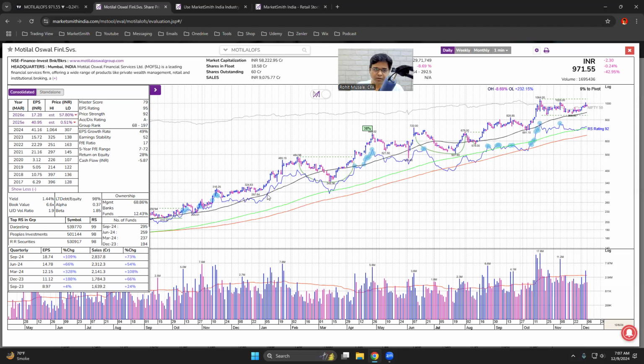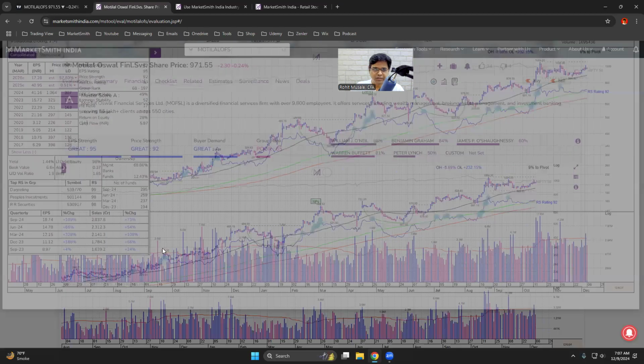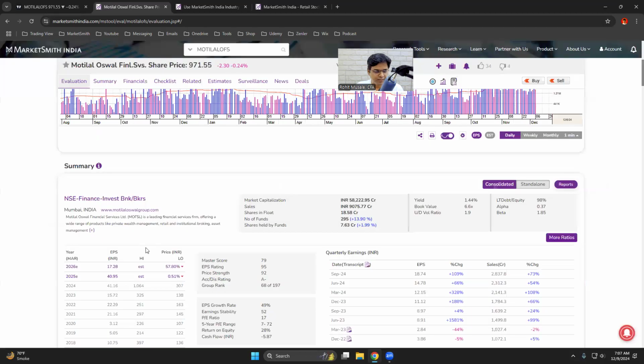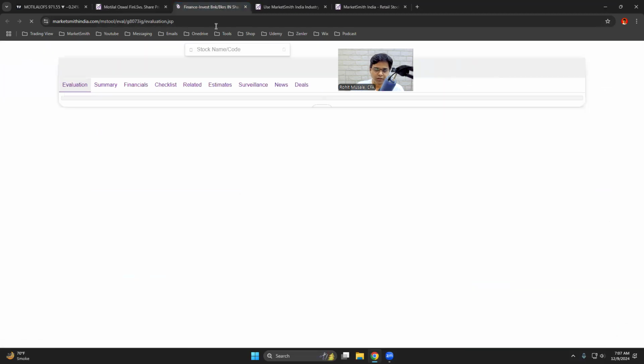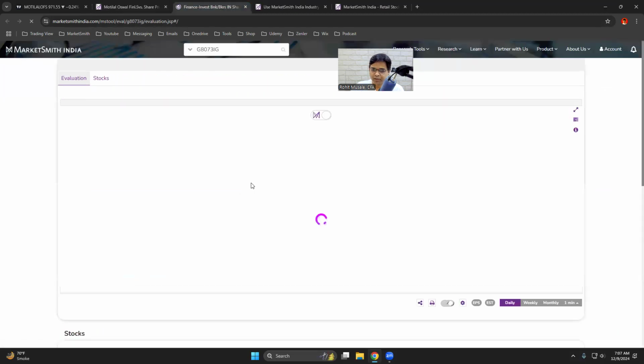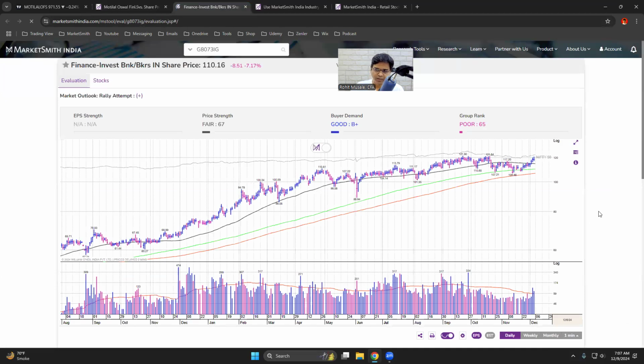One thing we need to check is, within the industry, what is the rank of the stock? How is it doing, at least market cap wise? See, in William O'Neill's book, he says that a leader doesn't mean that market cap wise it is at number one. No, that is not the definition of a leader.